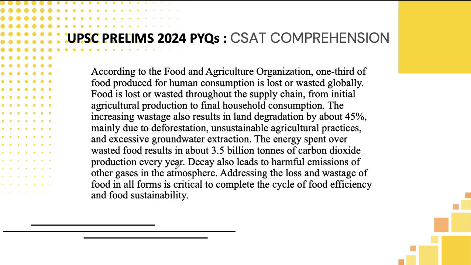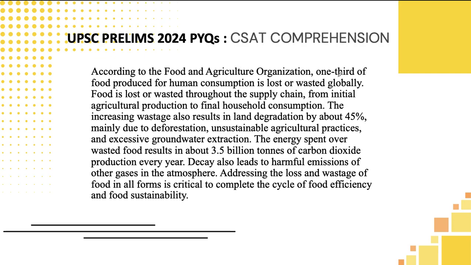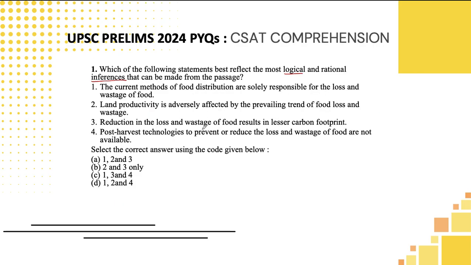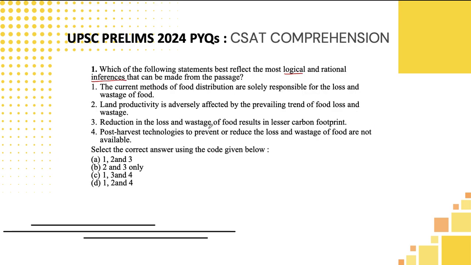Okay, let's read the first comprehension. So let's move directly to the question, students. They are asking here for the most logical and rational inferences. As I said, inferences should not be stated directly in the passage. You need to quickly go through a vertical skimming of the passage, to check whether any of the four given statements is directly mentioned in the passage. If it is directly mentioned, you can eliminate it, since they are asking only about the correct answer.